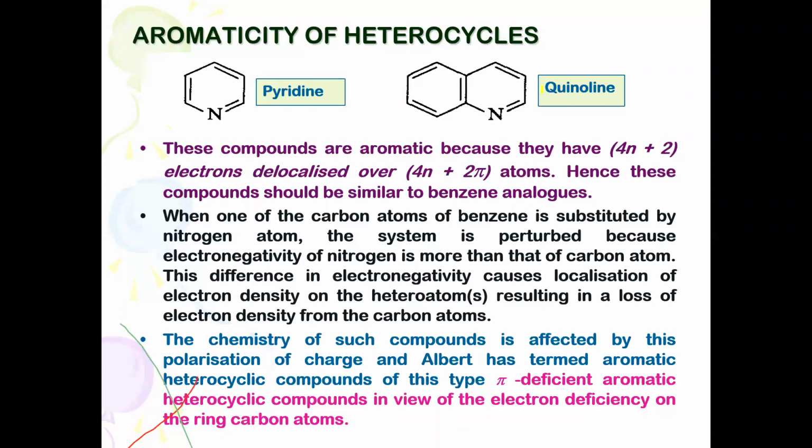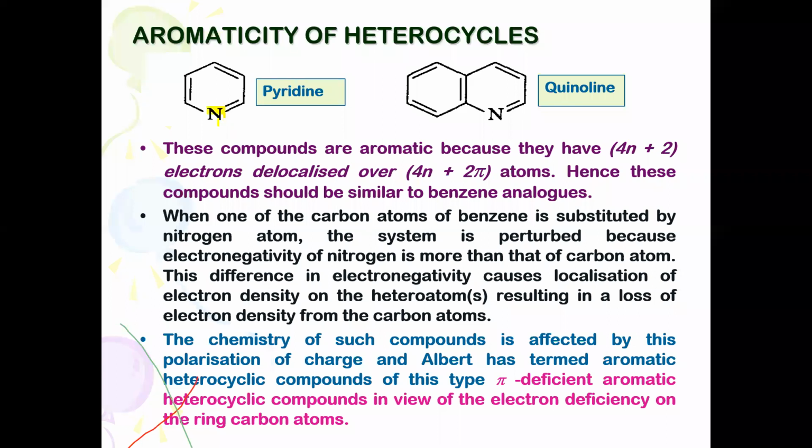Here you can see pyridine and pyrrole. Both these heterocycles are aromatic. They are almost analogous to the benzene nucleus. Benzene consists of 3 pi bonds in a 6-membered nucleus, with 6 carbon atoms. But in pyridine you will find 5 carbon atoms, and 1 heteroatom is there.